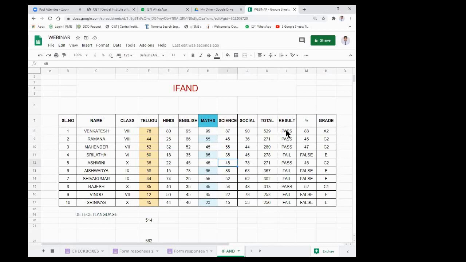Then how can this be done? This can be done by using the formula we call IF AND.